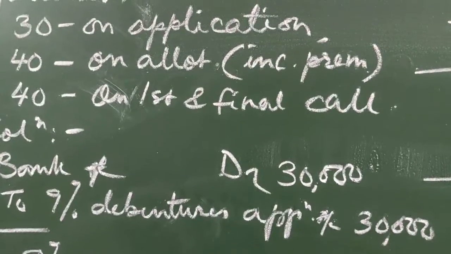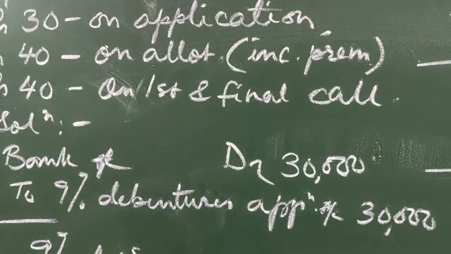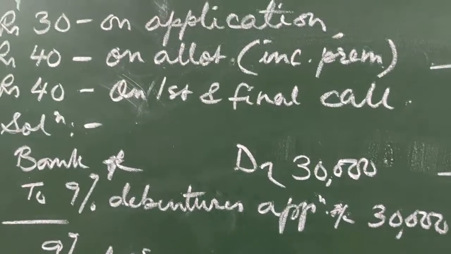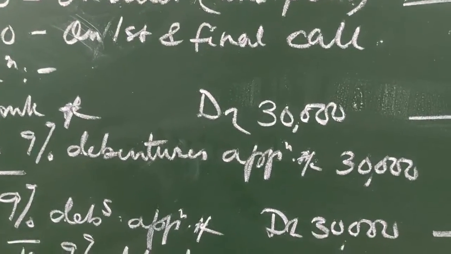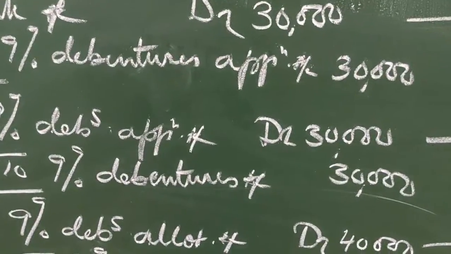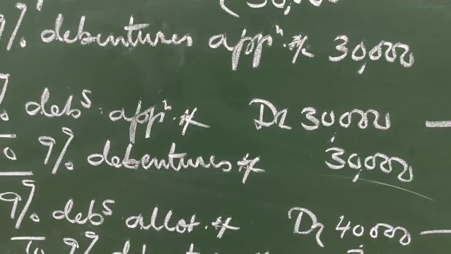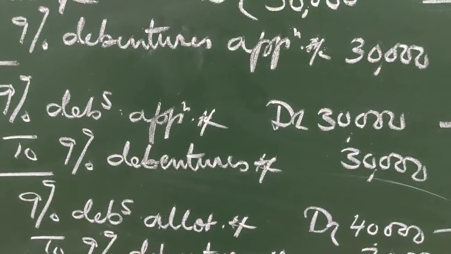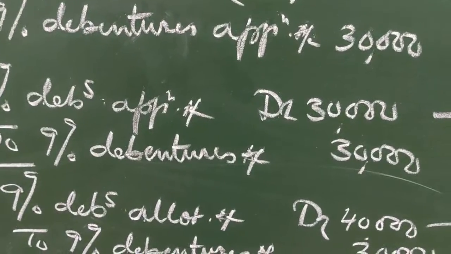Then 9% debentures application account debit 30,000 to 9% debentures account 30,000. So you see, I am writing the rate of interest and I am not writing capital. Simply I am writing 9% debentures account.